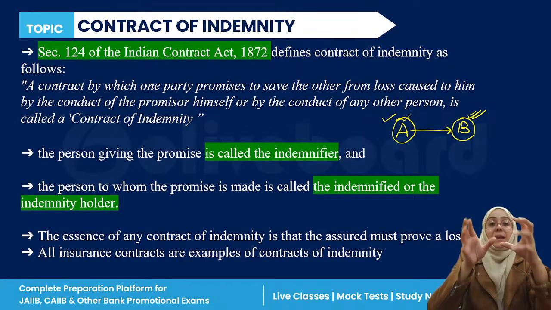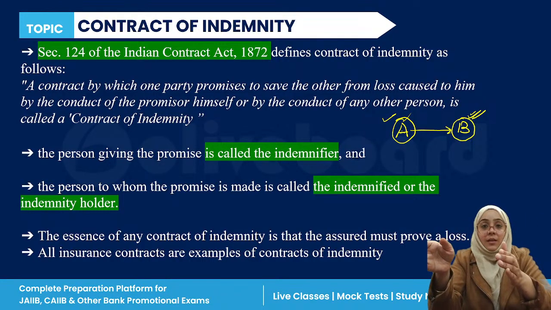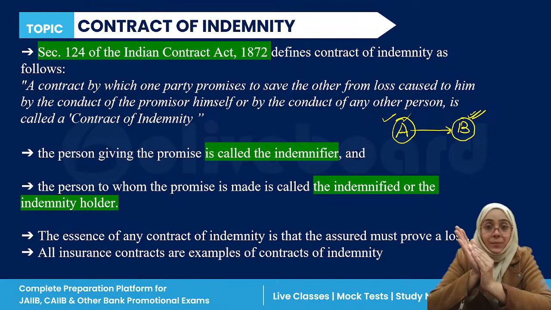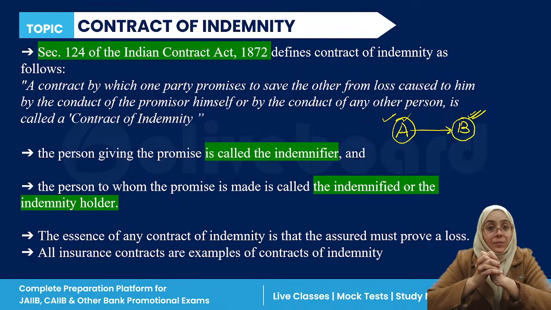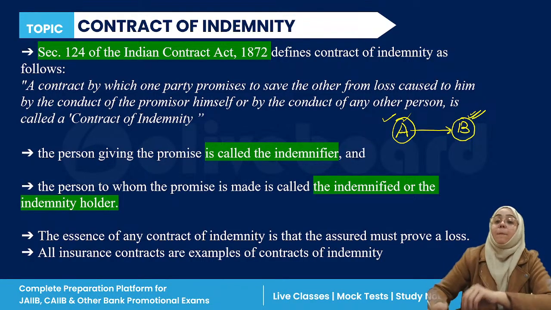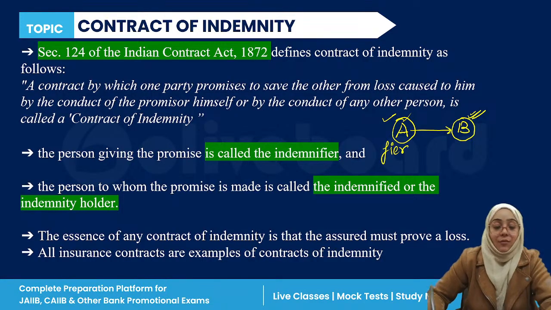Contract of indemnity, the basic definition is when one person is promising the other person that if you suffered any loss from any third reason, then your loss will be compensated by me. The one person who is promising is called as indemnifier.